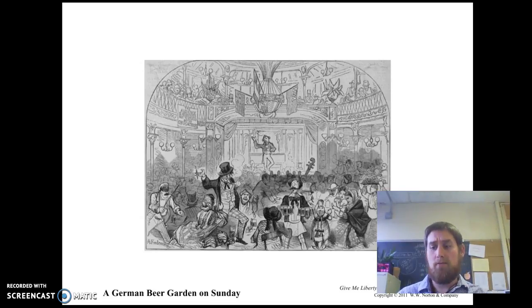Catholics were growing in number in the United States, and they were highly opposed to these religious reforms because, unlike Protestants who believed that there was some form of utopia, that peace was achievable on earth, Catholics believed at the time that sin was just a reality, that bad things were a reality, and that there was nothing that could be done about it. They particularly disliked the laws which they felt were aimed against them in regards to temperance, because part of German, Italian, and French, and many of the Catholic cultures, as well as the Catholic religion, require the use of alcohol, and so banning it seemed like a ban on their culture.